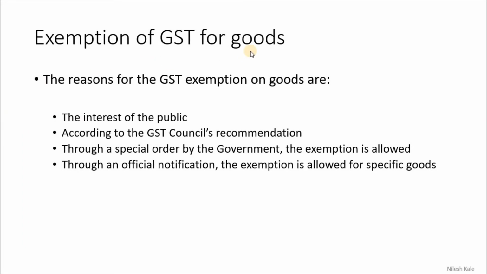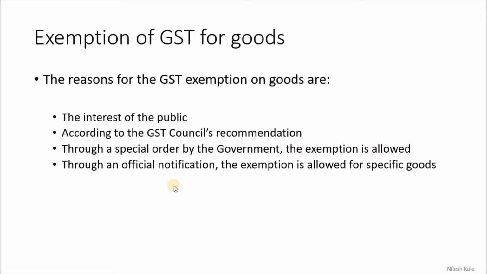Exemption of goods from the GST. These are the ways by which goods are kept out of the GST Act. First, the interest of the public, which is very much necessary because that is what the government always sees. Second, according to the GST Council's recommendation, GST will be exempted on goods through a special order by the government.